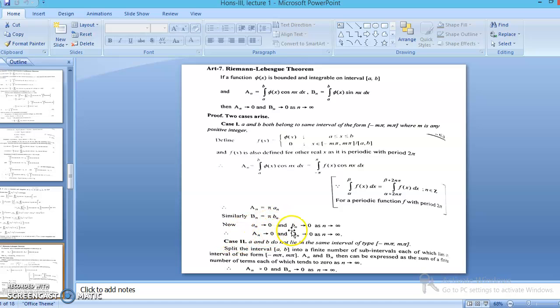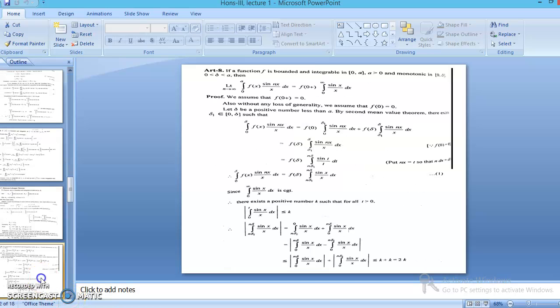As small a_n and b_n both approach 0 as n approaches infinity, these coefficients also approach 0 as n approaches infinity. Similarly, we can prove the second case when both a and b do not lie in the same interval. This theorem is a naming theorem. Its statement is very important for short notes. You can remember this statement for short answer questions.